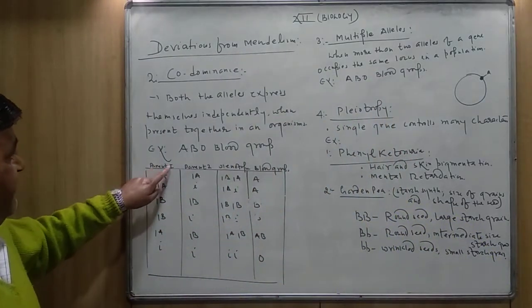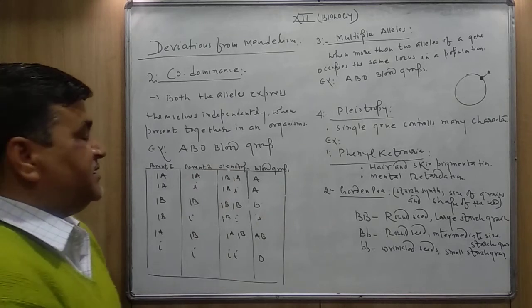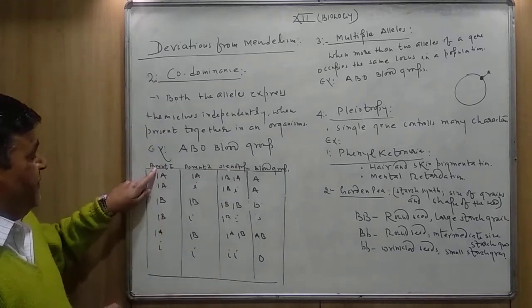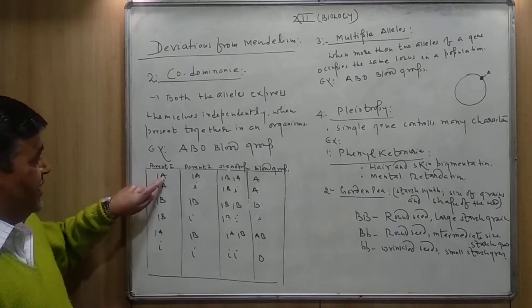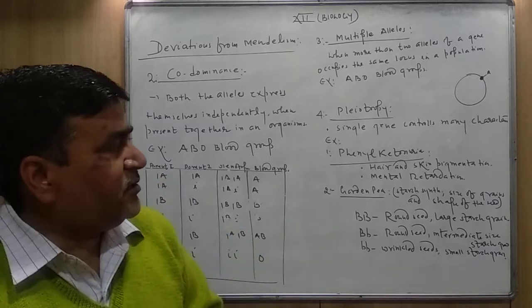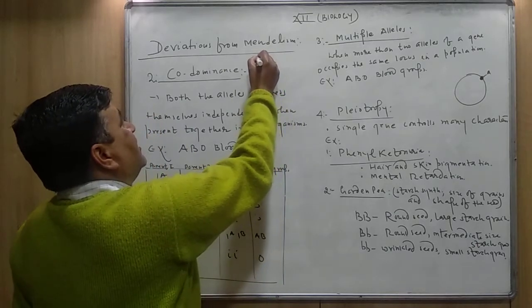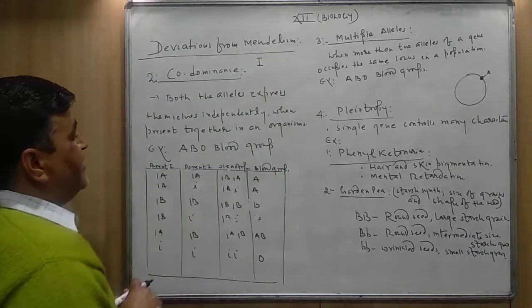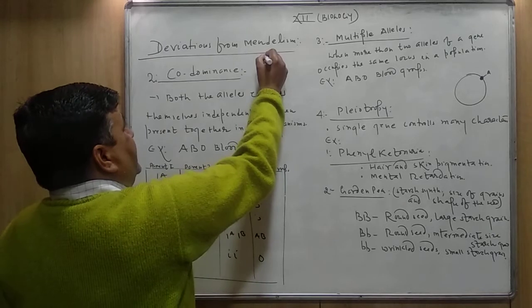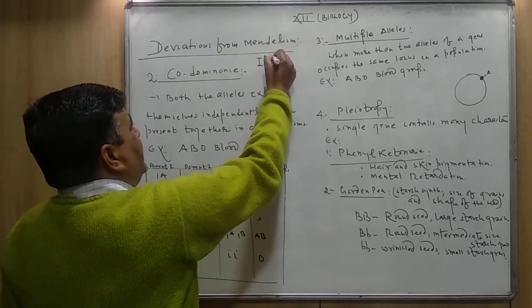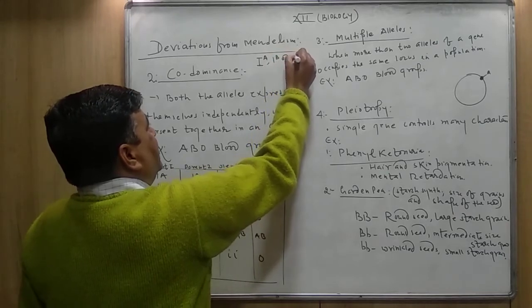You can see here parent first, parent second, genotype of the offspring and blood group. This table has been given in your NCERT book. Actually, the whole blood group of the human being is controlled by a particular gene, and this is called I. And it has different types of alleles, IA, IB and small i.